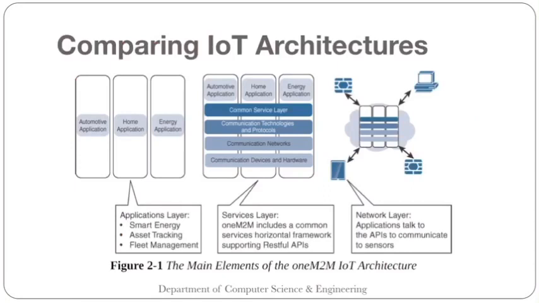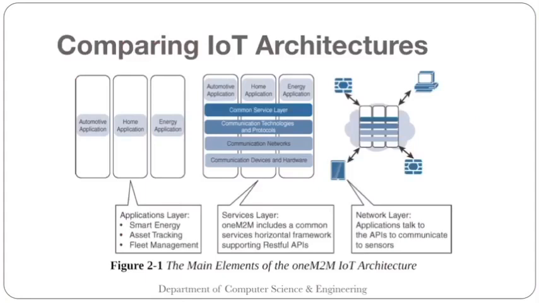So here are the main elements of the oneM2M IoT architecture. This diagram shows the elements. The oneM2M architecture divides the IoT functions into three major domains: the application layer, the service layer, and the network layer. While this architecture may seem simple and somewhat generic at first glance, it is very rich and promotes interoperability through IT-friendly APIs and supports a wide range of IoT technologies.